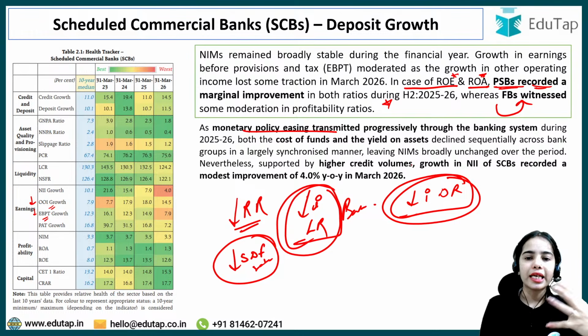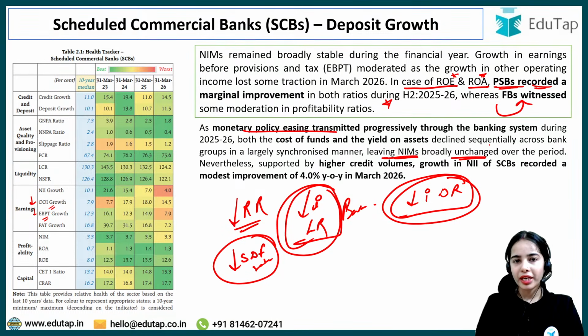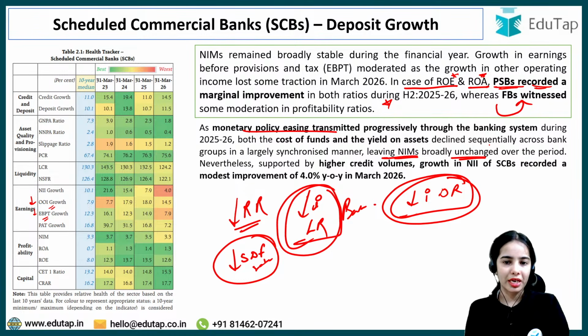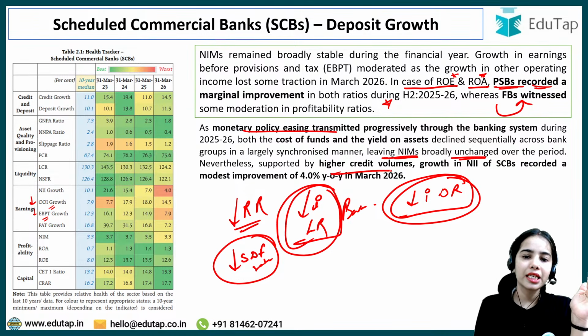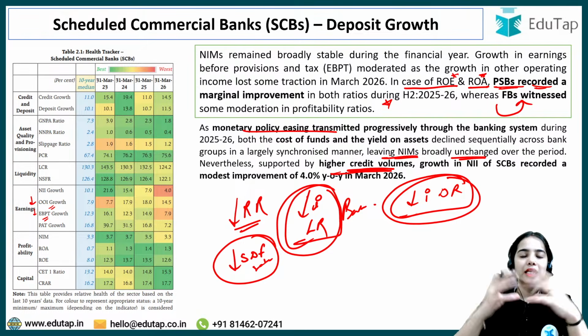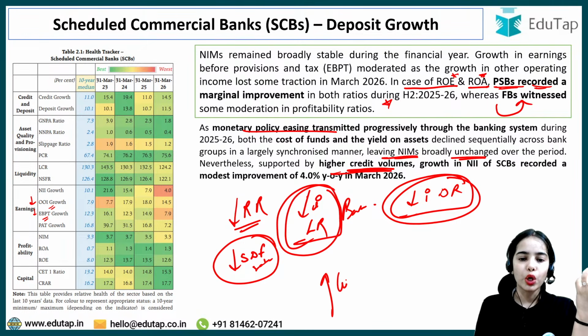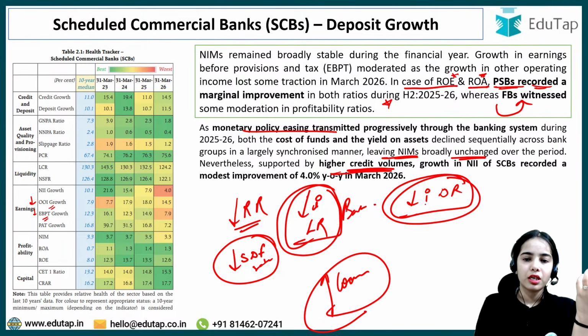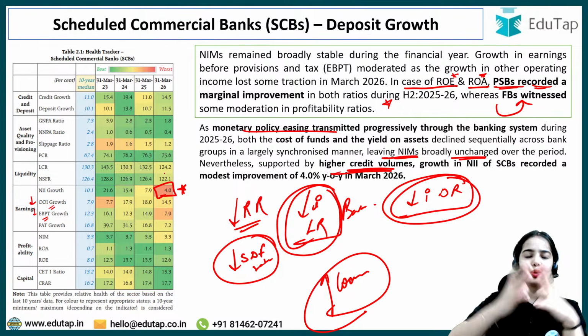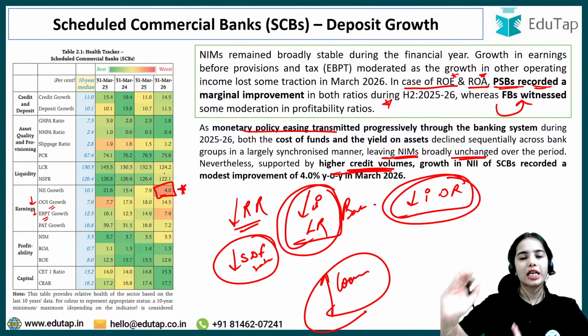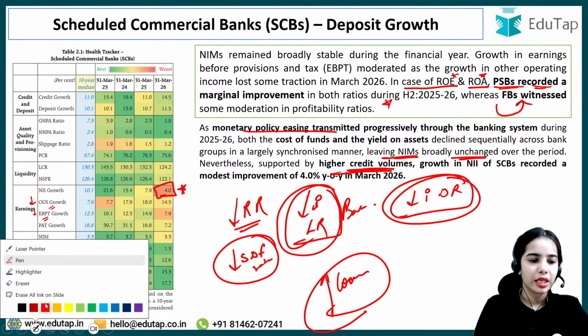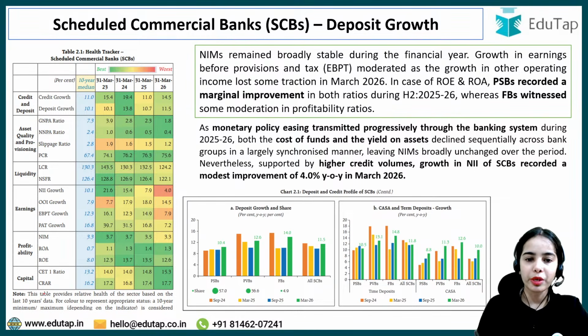Okay, so the net interest margin broadly remained unchanged because the lending rates were reduced by the banks, and the borrowing rate was also reduced by the banks. But because of the higher credit volumes, that means more loans were given, growth in NII was seen at 4%. It is not a huge growth, but still a slight growth has been seen in the net interest income.